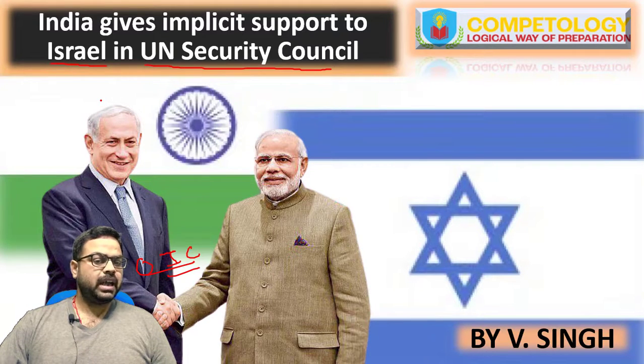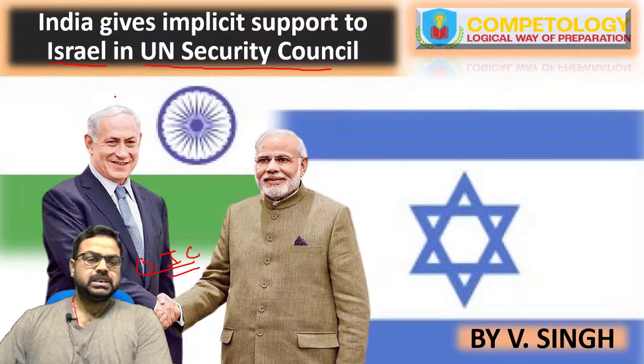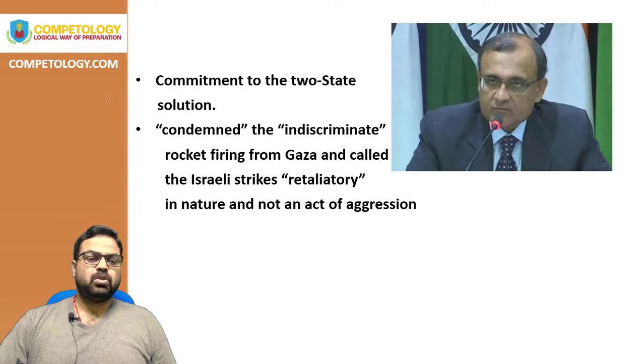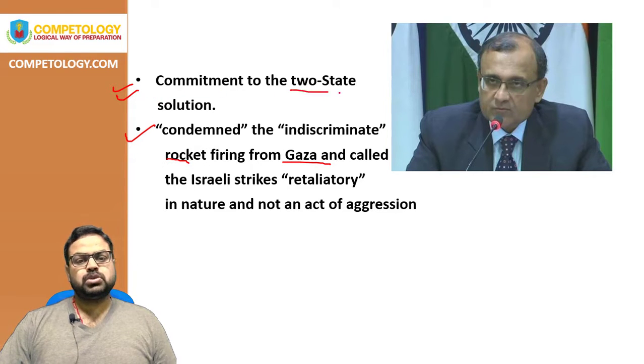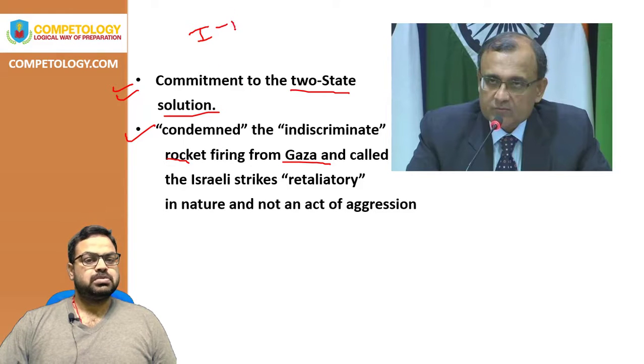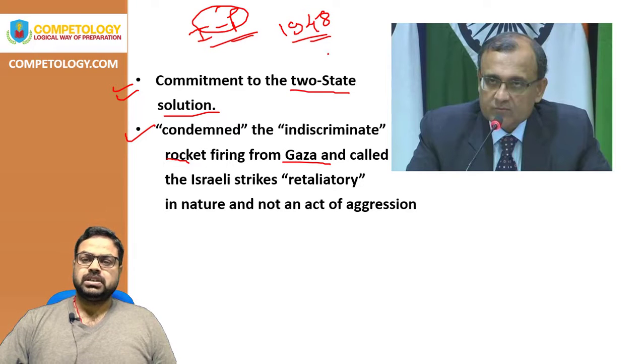But this didn't happen as India provided implicit support to Israel. Here what happened, India didn't come in support of Israel openly, but India condemned the indiscriminate rocket firing from the Gaza Strip by the Hamas, and also said that they are committed to the two-state solution of Israel and Palestine. So this politics of diplomacy between Israel and Palestine has been in the Indian territory since 1948 because of that Nehruvian diplomacy of non-violence and non-aggression.